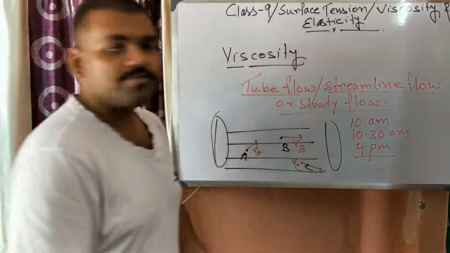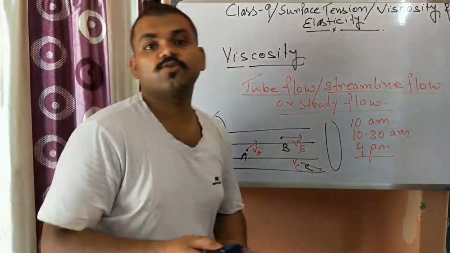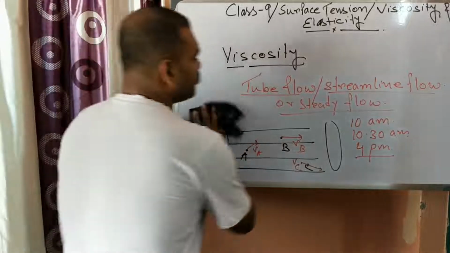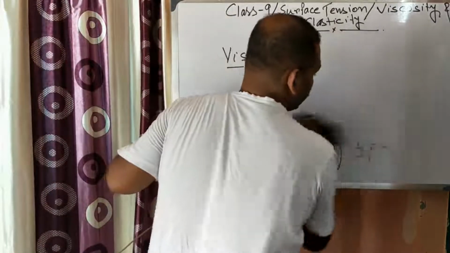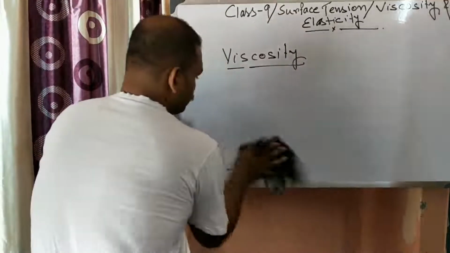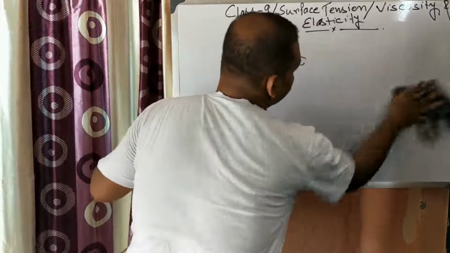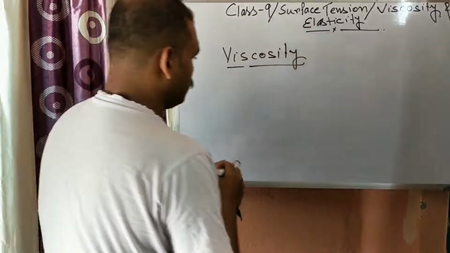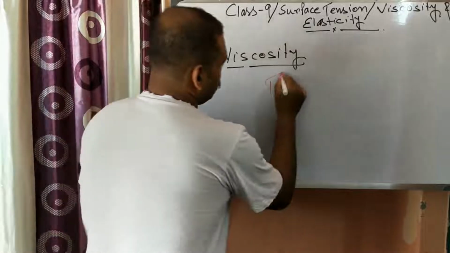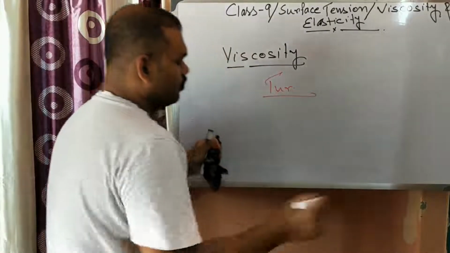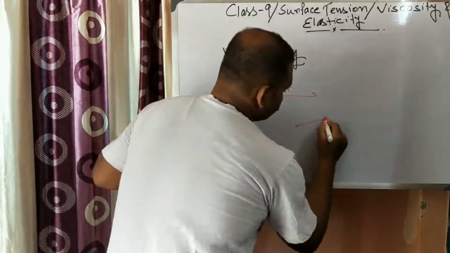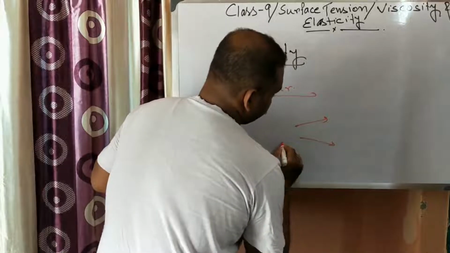Then another type of flow of liquid is known as turbulent flow. What do you mean by turbulent flow? In case of turbulent flow, velocity doesn't remain the same.